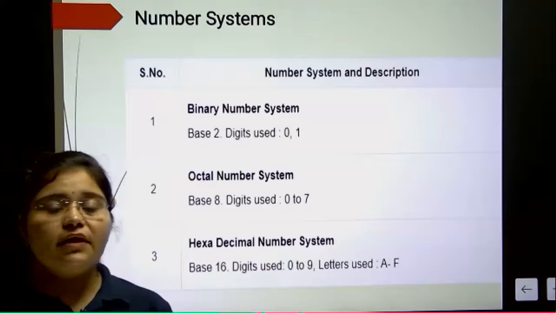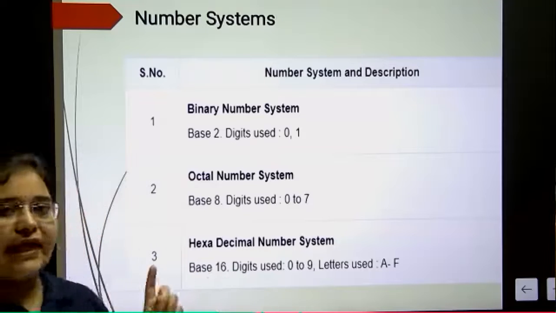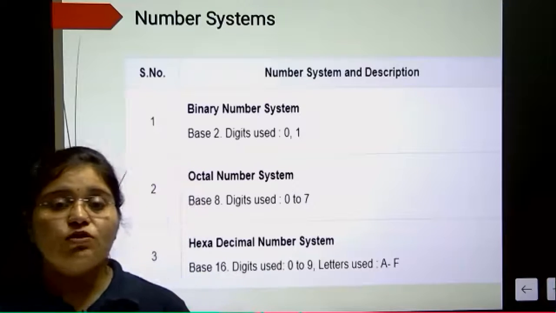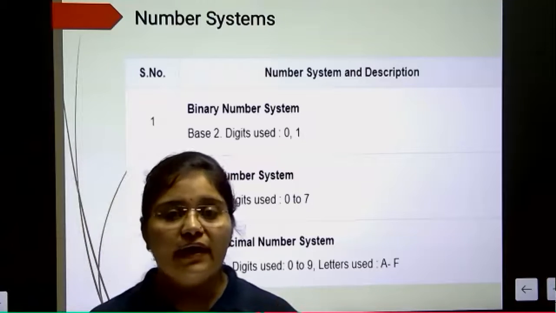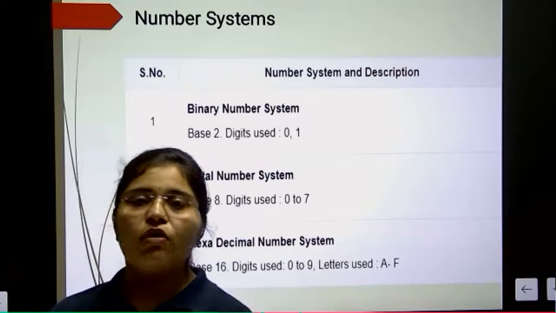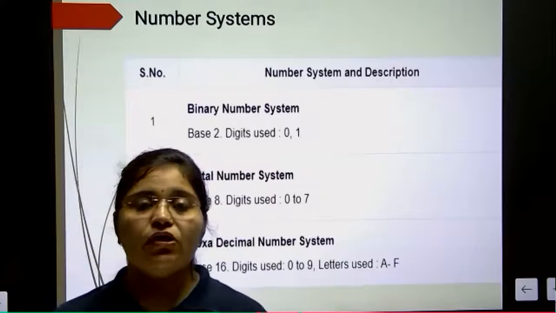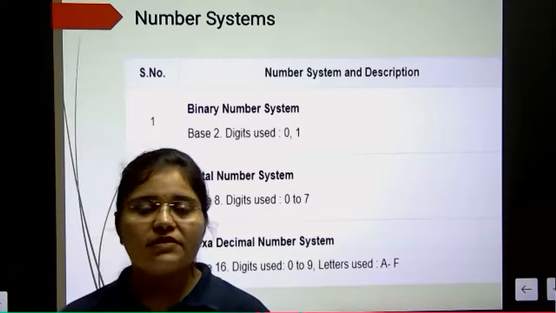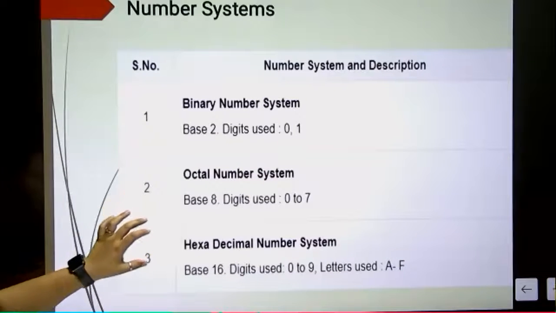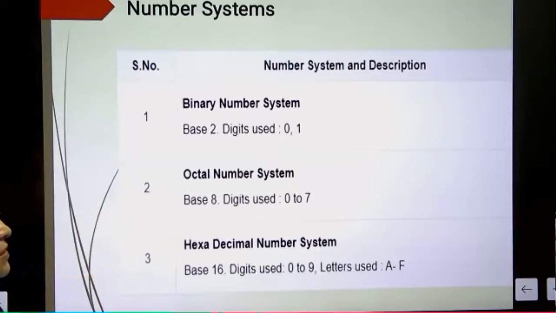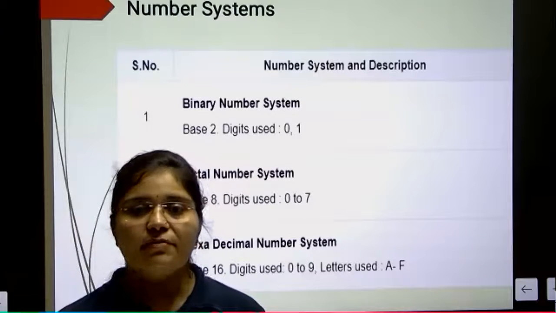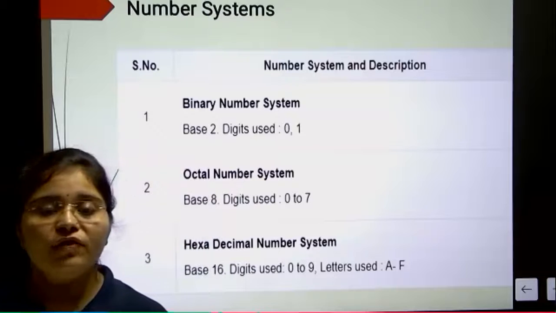Next, octal number system. Here base value is 8. As you can see, if base value is 8, it means total numbers in this number system are 8, starting from 0, 1, 2, 3, 4, 5, 6, 7. So 0 up to 7, octal number system, base value will be 8. Next we have the hexadecimal number system. In the hexadecimal number system, base value is 16, meaning 0 up to 15.